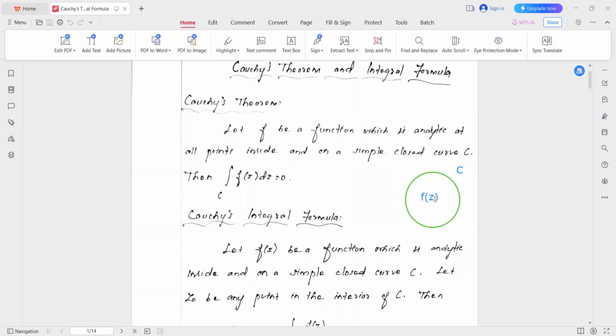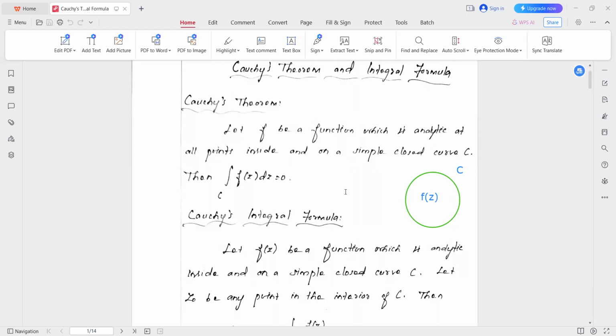So what is meant by analytic? A function f is said to be analytic at a point. It's a local property. First, we will check analyticity at each point. If it is analytic at every point, then we will say that the function is analytic everywhere. So first, we will check analyticity at a point.